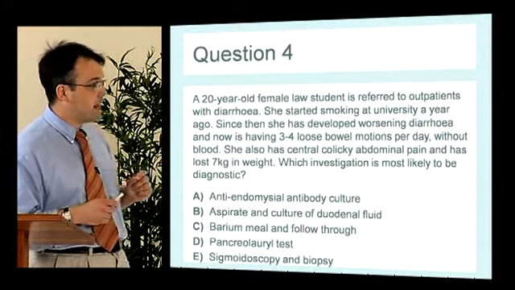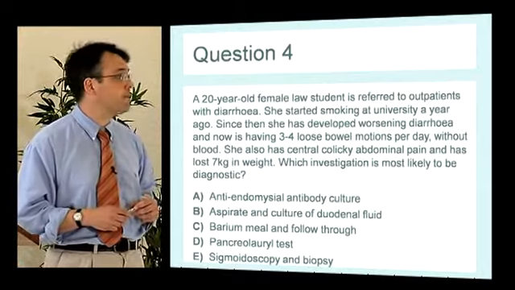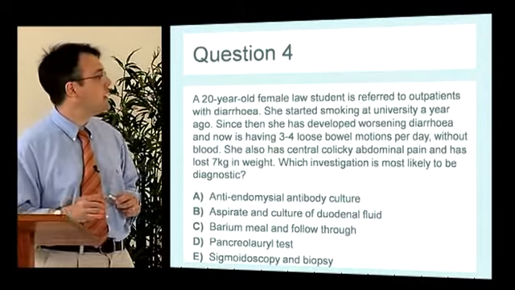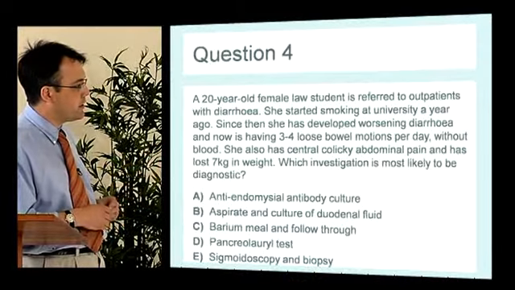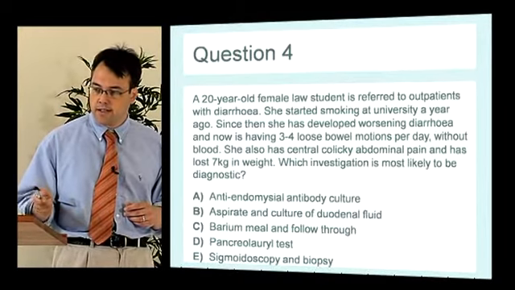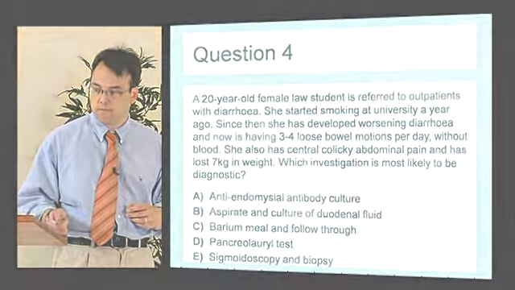Question 4. A 20-year-old woman is referred to outpatients with diarrhea. She started smoking at university a year ago. Since then, she's developed worsening diarrhea and is now having 3 or 4 loose stools per day. There's no blood. She's also had central colicky abdominal pain and has lost some weight. Which test is most likely to be diagnostic? Once again, we've got 5 answers, and I've been through the role of some of these in the previous discussion. Have a little read and come up with your decision.